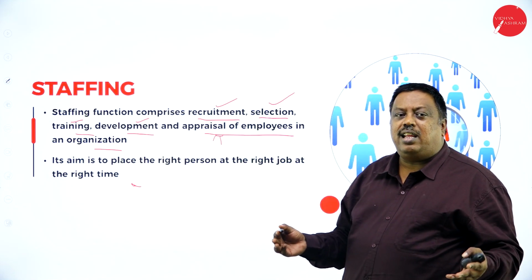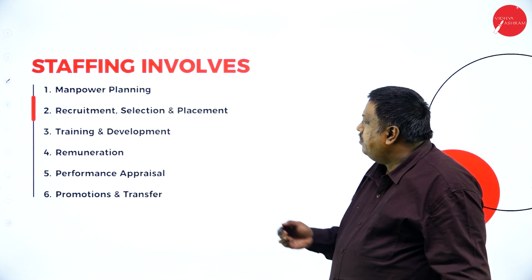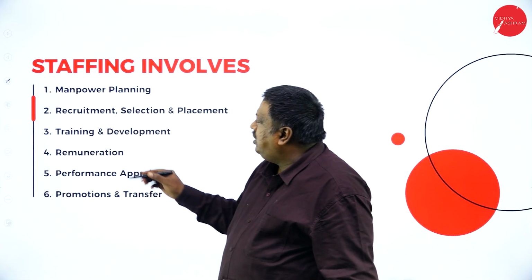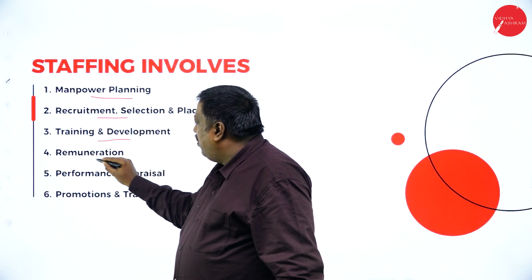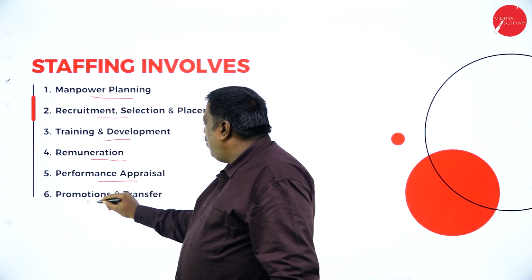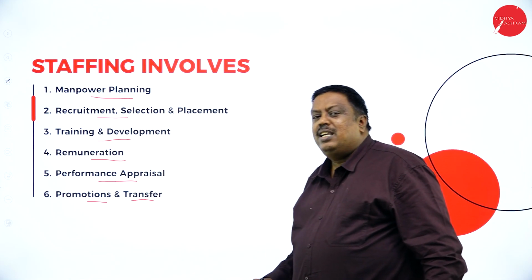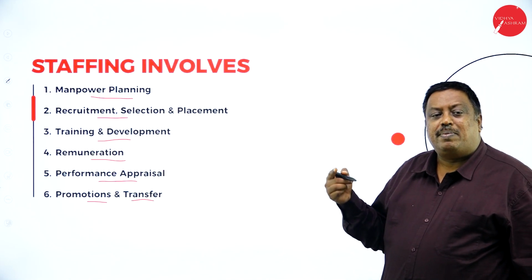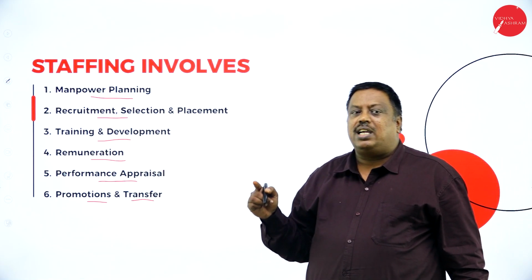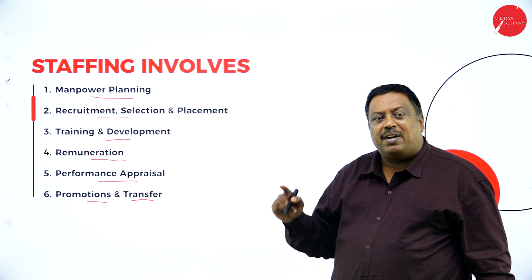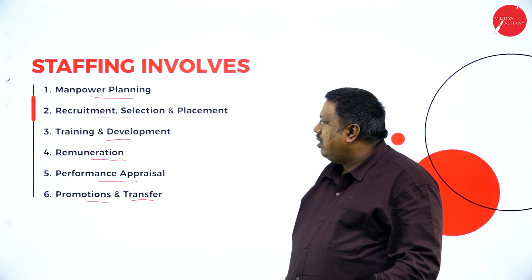Package is nothing but salary and other benefits. Staffing involves manpower planning, recruitment, training, remuneration, performance, promotion, and transfer. As I said, personnel is nothing but manpower: selecting a person for the work area, the right person for the right position.